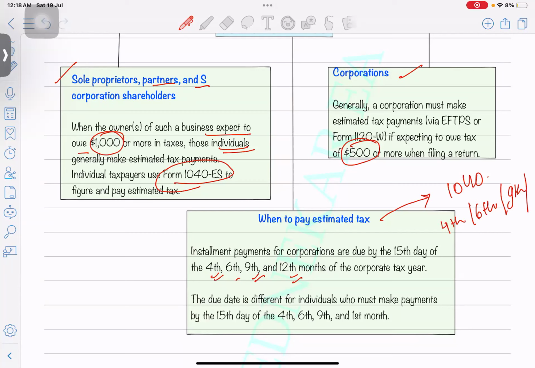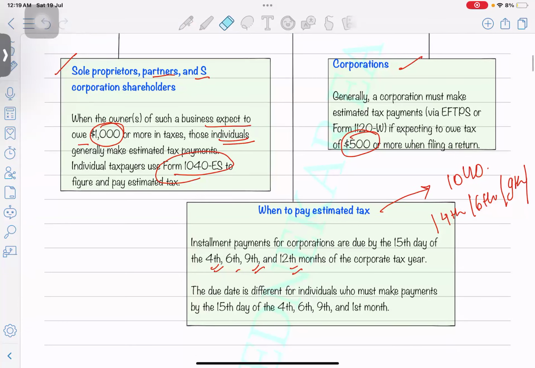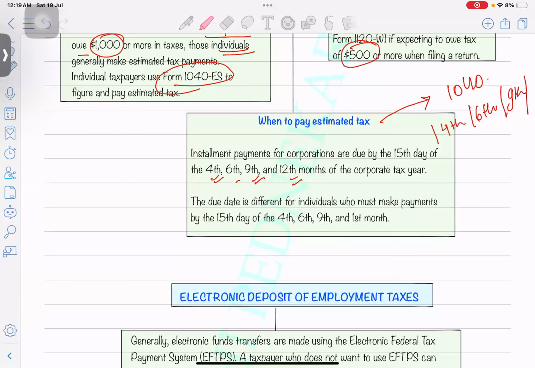Okay, but there are four quarters. I think there will be 15th March or something there. But yes, we'll see that. Don't worry. On the 1040 return, it's okay. It's given here. See, guys, you can see here. It's January. Yes, January. So the 15th day of April, June, September, and January.